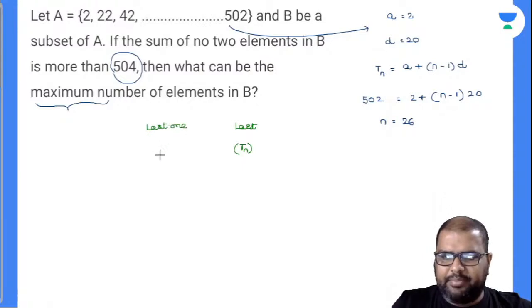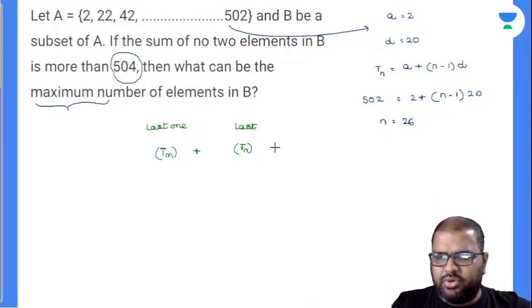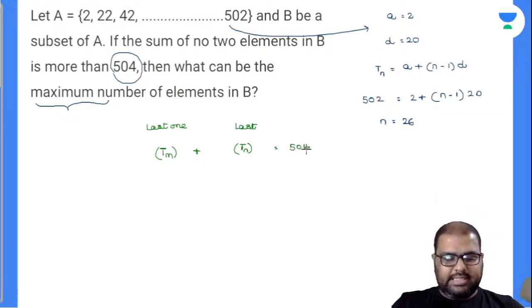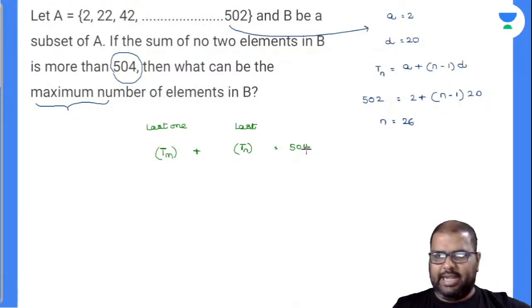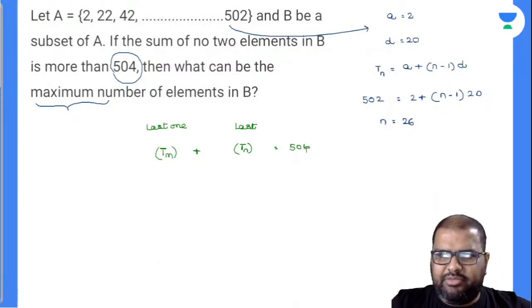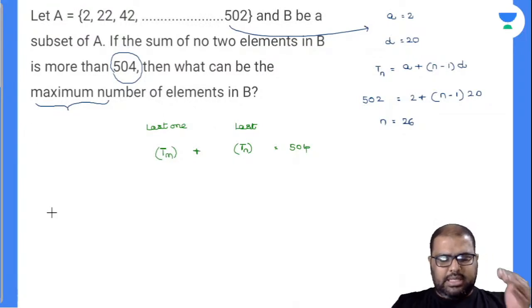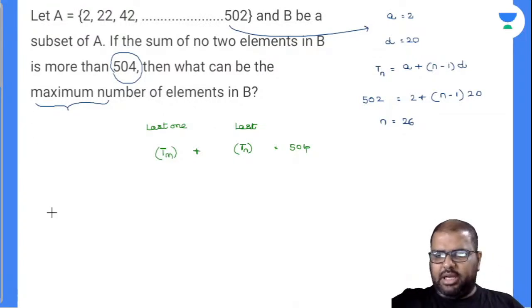Last but one, Tm. So Tm plus Tn must be equal to 504. Then only I can frame the maximum number of elements there. So extreme elements cannot be maximum, right? You can easily find this out. Add the last two elements. And again, if you want to have maximum elements, there must be a wide gap between the last element and the first element. Then only more numbers can be accommodated.